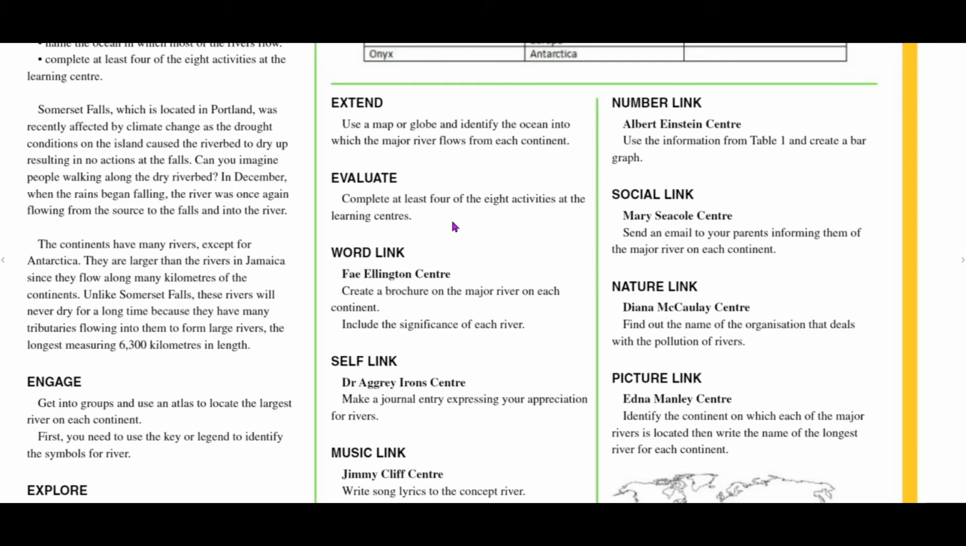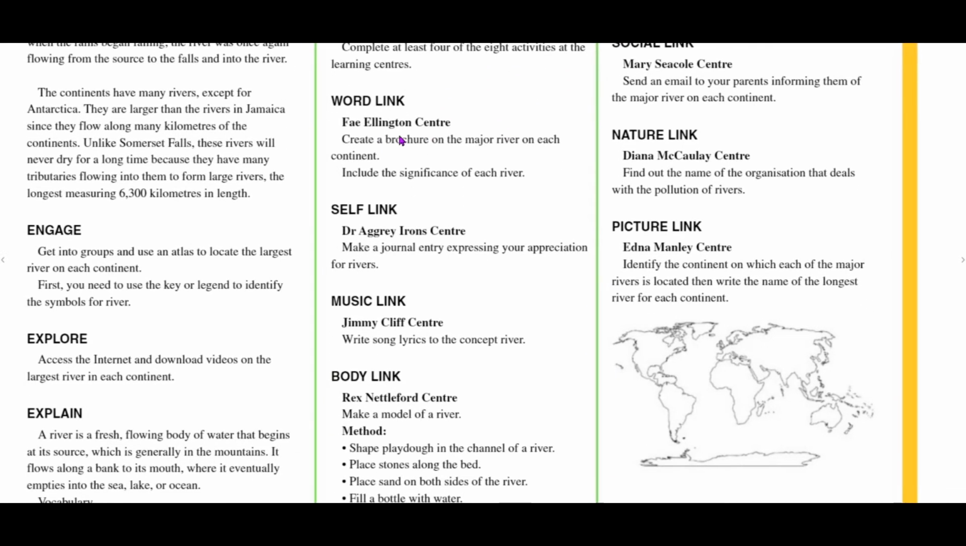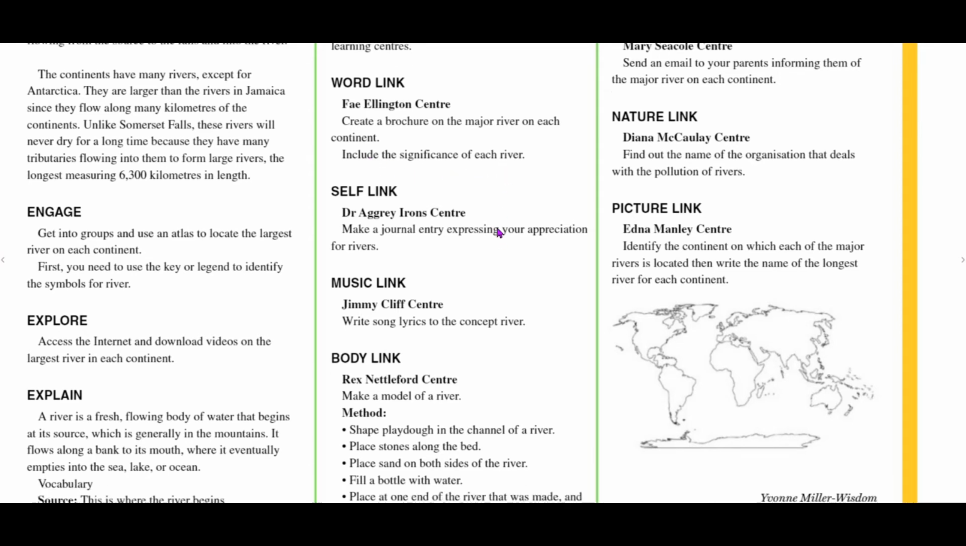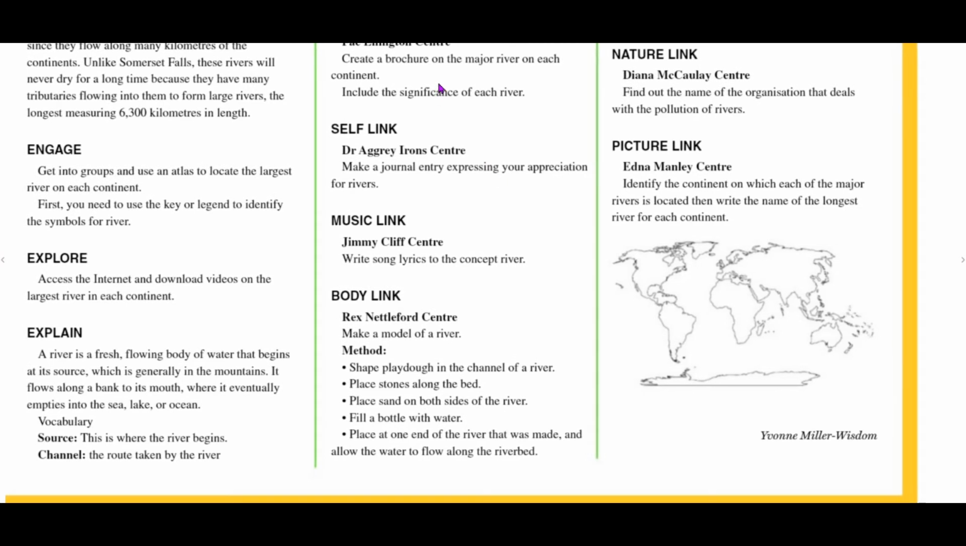Evaluate. Complete at least 4 of the 8 activities at the learning centers. WordLink, Faye Ellington Center. Create a brochure on the major rivers on each continent and include the significance of each river. And we know that rivers are important because they provide us with water. Water is used for domestic purposes, industrial purposes, for irrigation, farming, and so on.